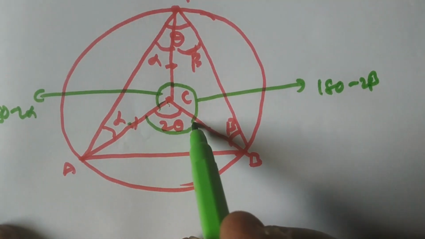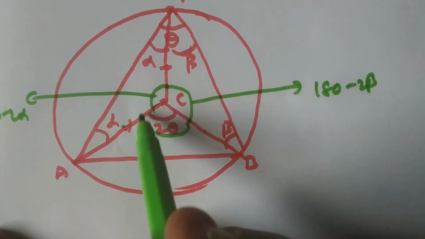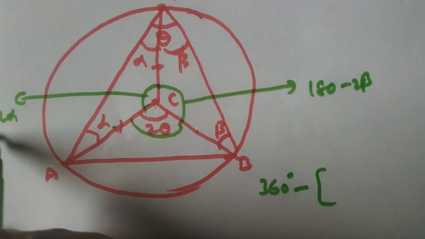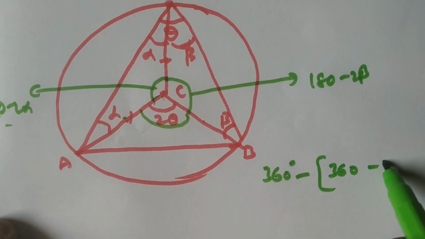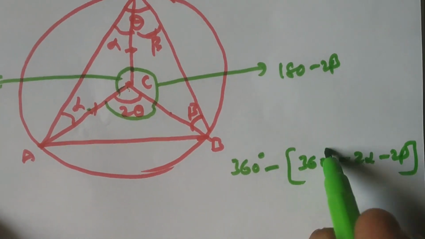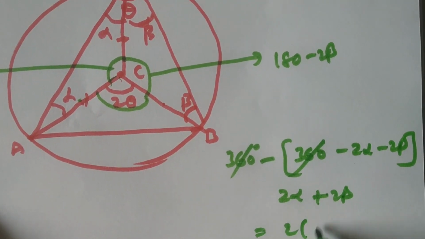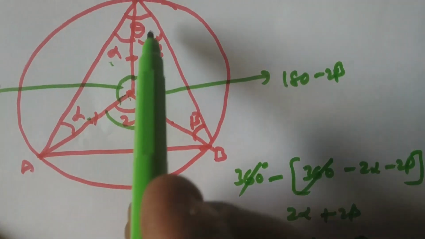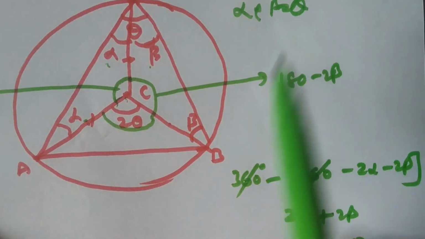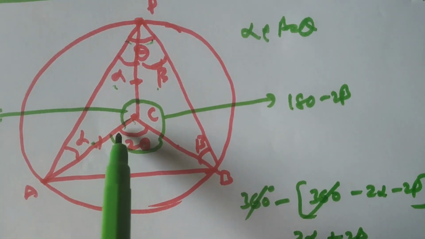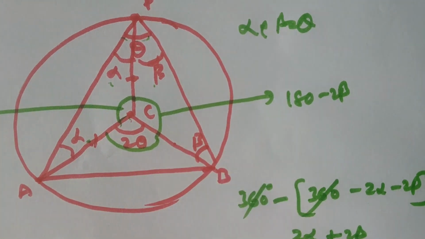So if you join like this, the total angle is 360 degrees. Therefore, what is the remaining angle? 360 degrees minus the sum of the two angles. That is 360 minus 2 alpha minus 2 beta. The 360 gets cancelled, leaving 2 alpha plus 2 beta. That is 2 times alpha plus beta. What is alpha plus beta? Theta. Alpha plus beta equals theta. This is nothing but 2 theta. So if the angle at P is theta, then the angle at C subtended by the same chord AB is 2 theta. Okay.